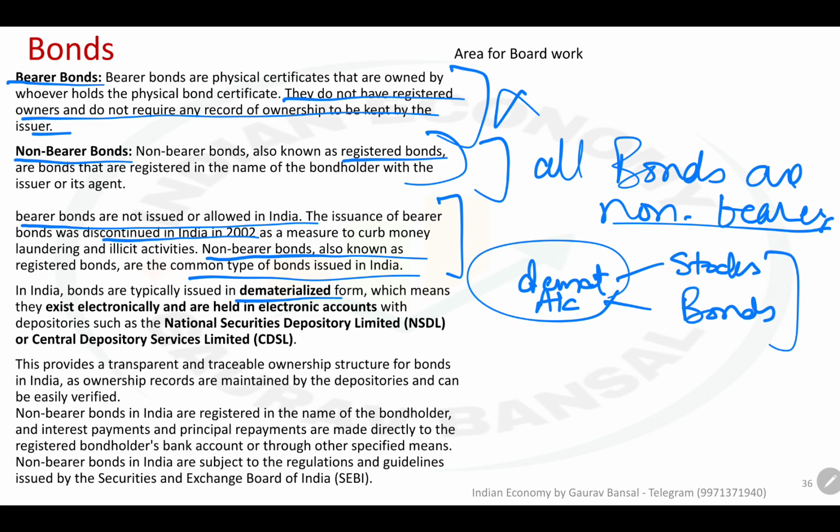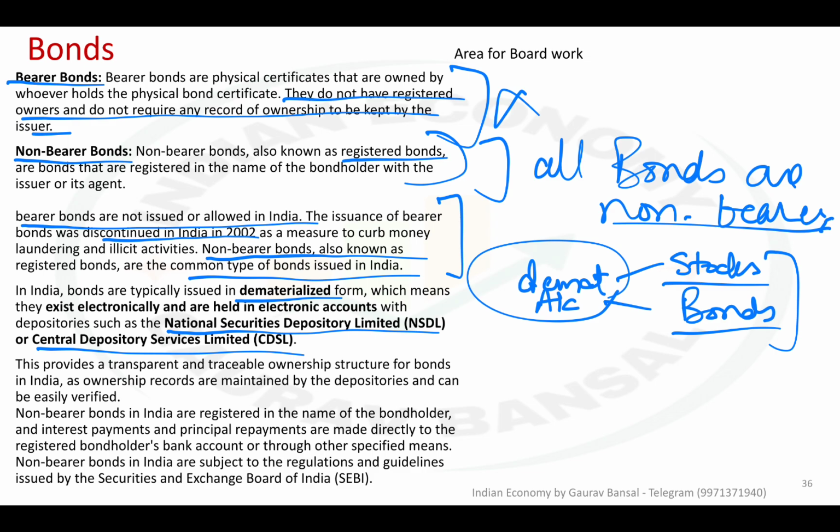Similarly, many other financial instruments are stored in your demat accounts as dematerialized, and they are maintained with organizations like NSDL, National Securities Depository Limited, or CDSL, Central Depository Services Limited. So these are two of the primary bodies with which, through a broker only, you can buy the bonds or the shares.